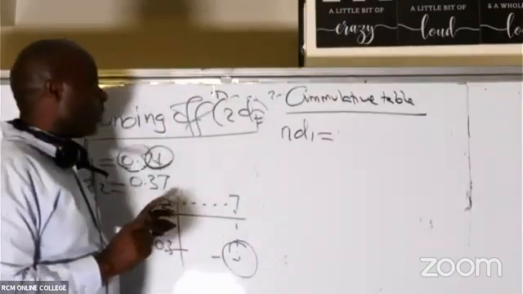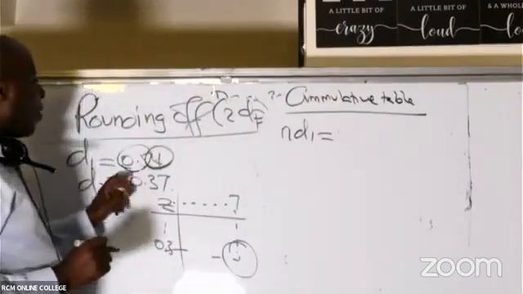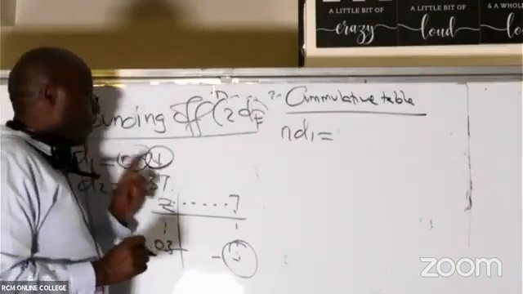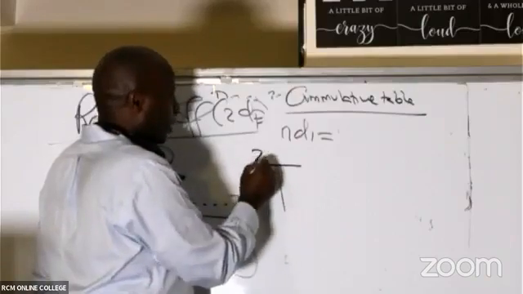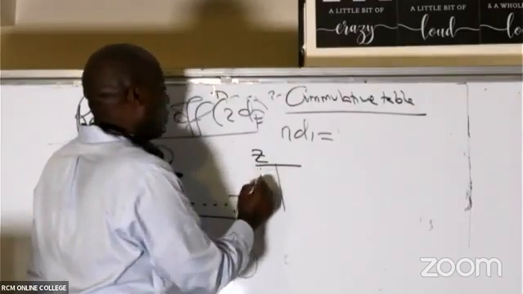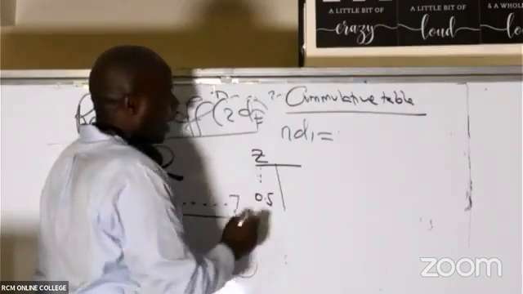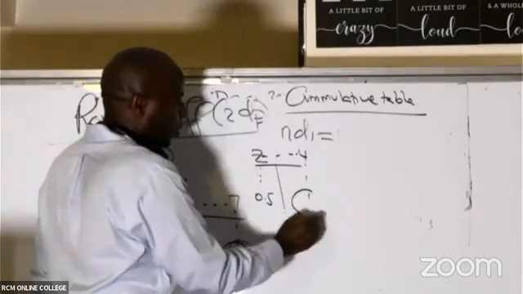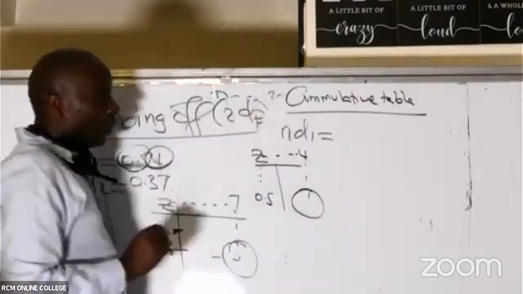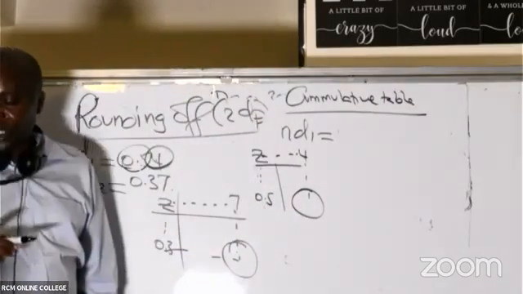For example, we have ND1 where D1 is 0.54. So I go to my table, pick this set, which is 0.5, and I want this to go up to 4. Then read the intersection from the cumulative table.